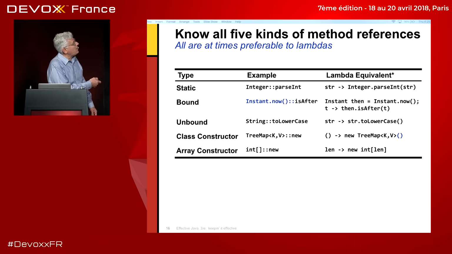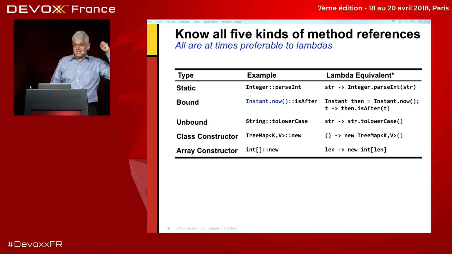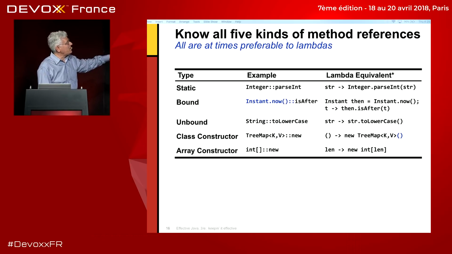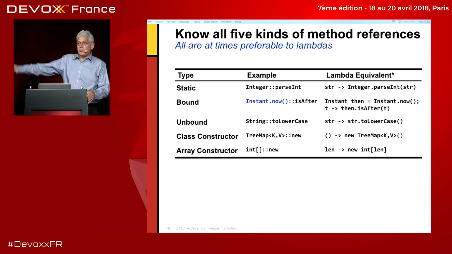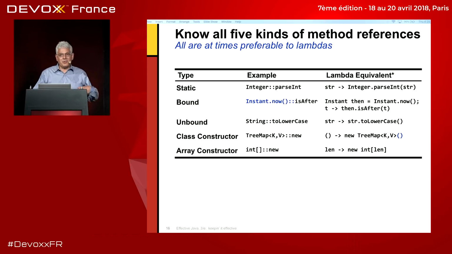If I call Instant.now()::isAfter, well, it calls the isAfter method on an object representing the time at which the lambda was instantiated. So basically, it's a predicate that returns true for every time that is after the current time. And it's kind of nice that you can do something that powerful with this little code.